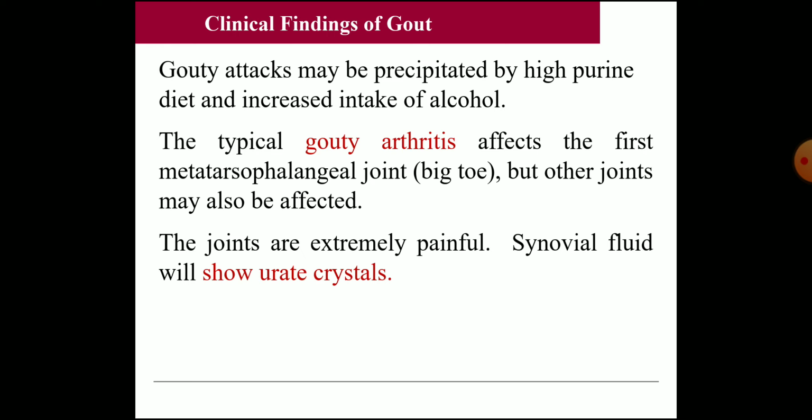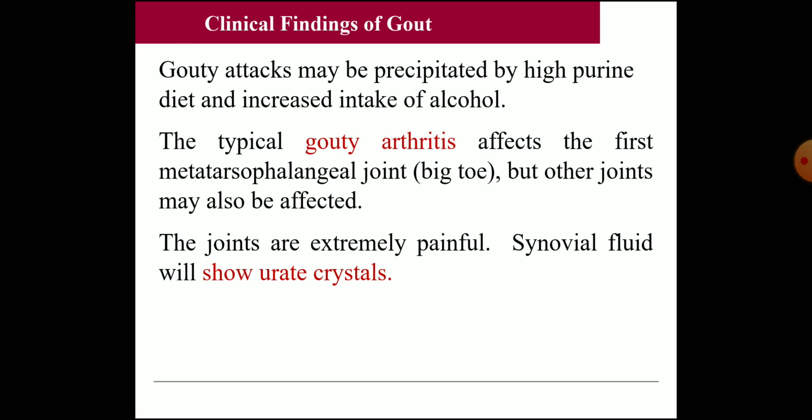The typical gouty arthritis affects the first metatarsophalangeal joint of the big toe, and then other joints also may be affected. So the most typical arthritis is seen in the metatarsophalangeal joint of the big toe. Then other joints like the ankle joint, knee joint, and elbow joint also may be affected. And the affected joint may be swollen, red in color, and highly painful.